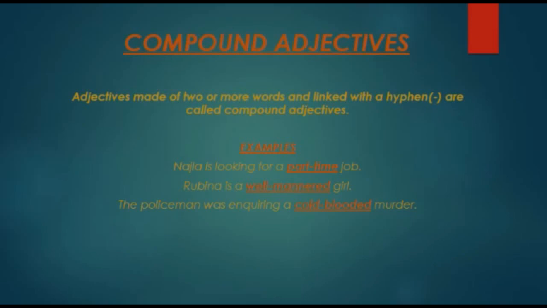The policeman was inquiring a cold-blooded murder. In these sentences, part-time, well-mannered, and cold-blooded are hyphenated words and are compound adjectives because they are describing the nouns job, girl, and murder respectively.